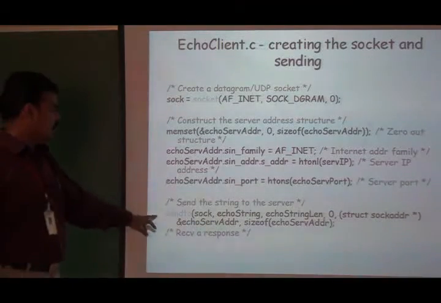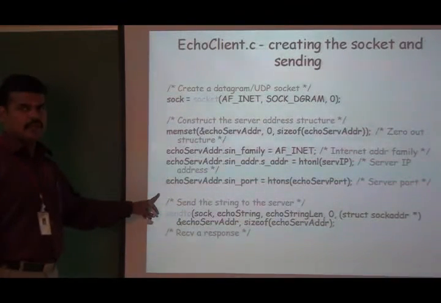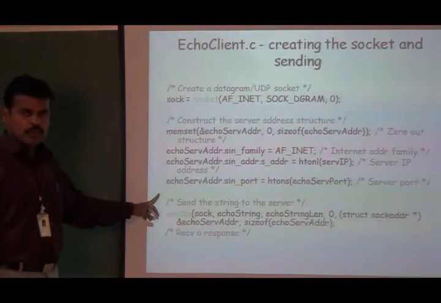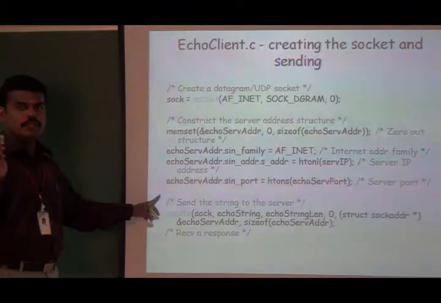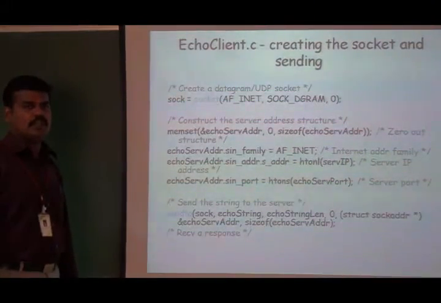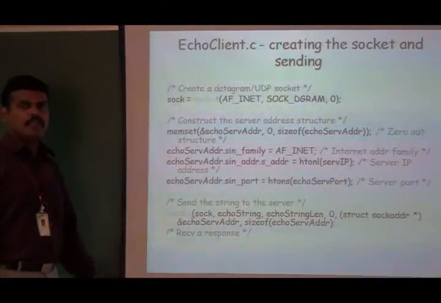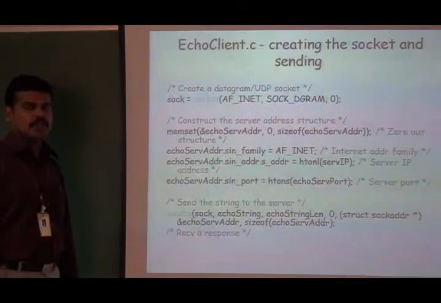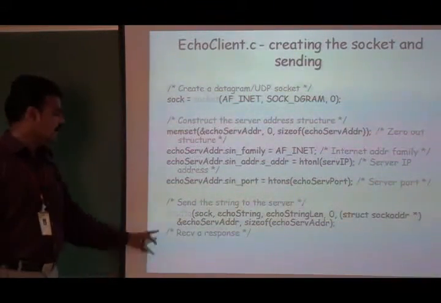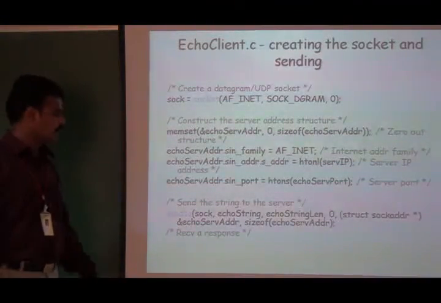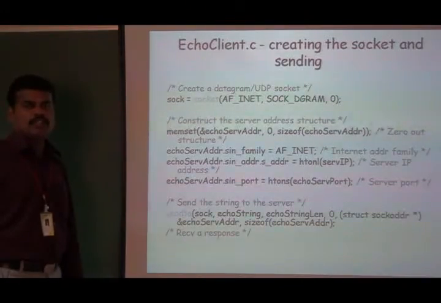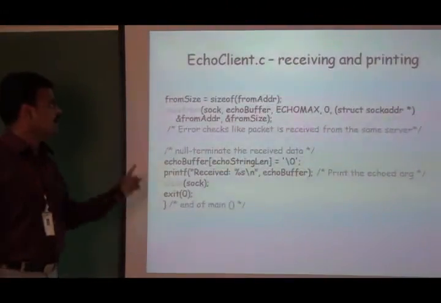In this particular implementation, we need not make use of the connect function. The connect function is used only when we are going to make use of TCP as a transport layer level protocol. But here we are going to make use of UDP as a transport layer level protocol, so there is no need to make use of the connect system call. Directly we can perform the network input output operation with the help of the sendto and recvfrom functions. So we can directly call the sendto function to send the datagram or the packet from the client machine to the server machine.